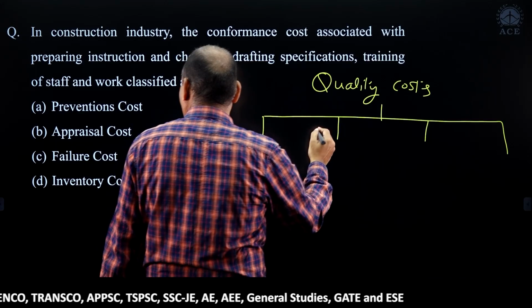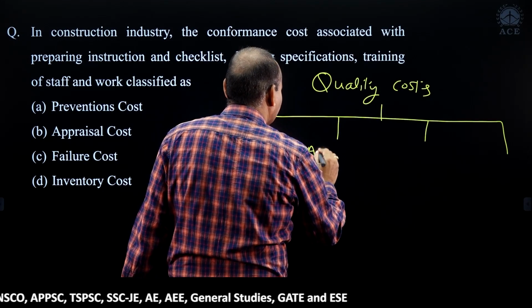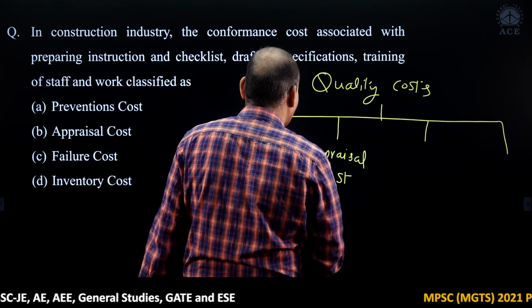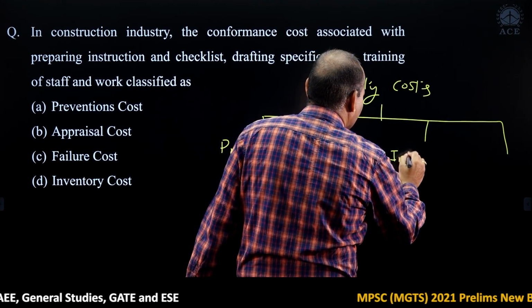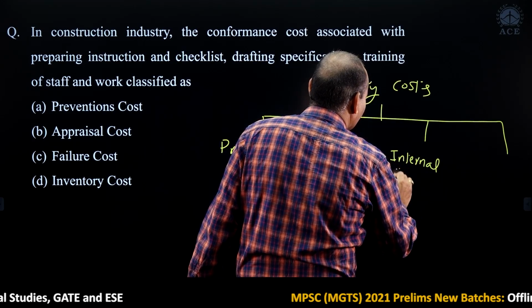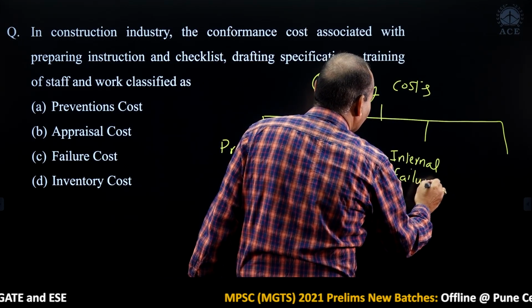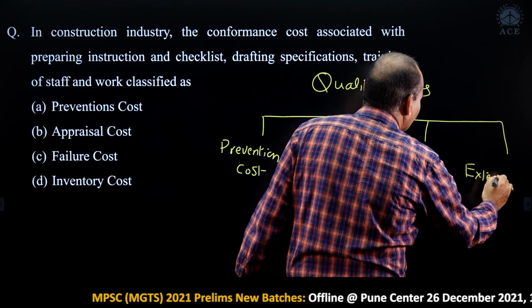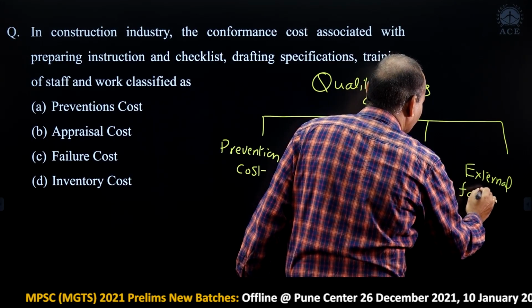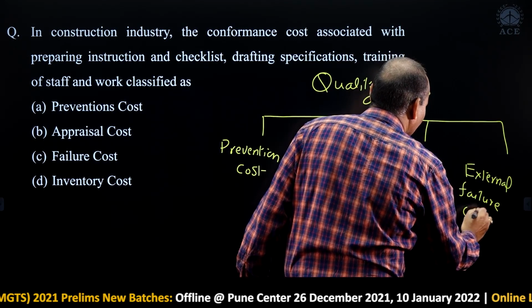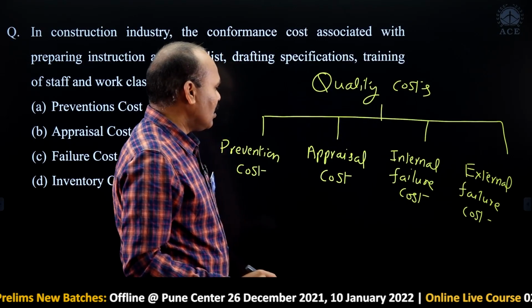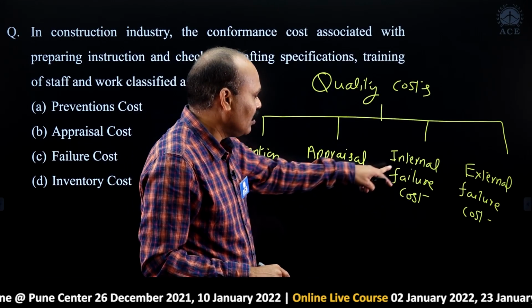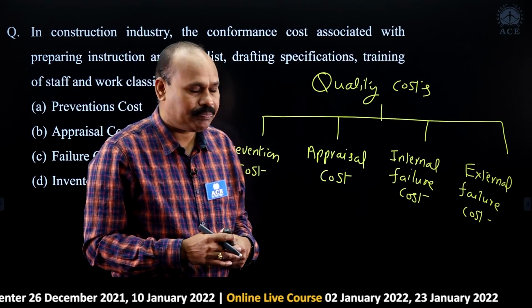Next, appraisal cost. Internal failure cost. External failure cost. Quality cost can be classified into 4 categories: prevention cost, appraisal cost, internal failure, and external failure cost.